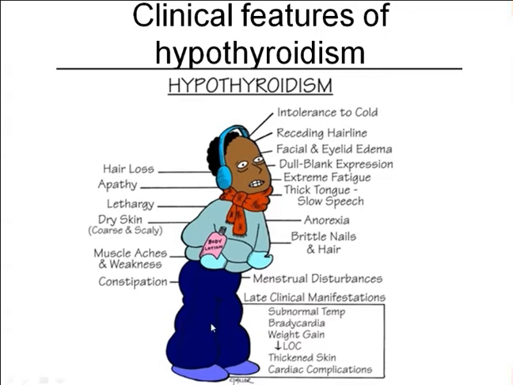Okay. So just for you, whether you remember or not, these features of hypothyroidism. Though the patient has Hashimoto's, they can come with the features of hypothyroidism like intolerance to temperature, hair fall, facial edema, dull looking features, weakness, muscle fatigue.